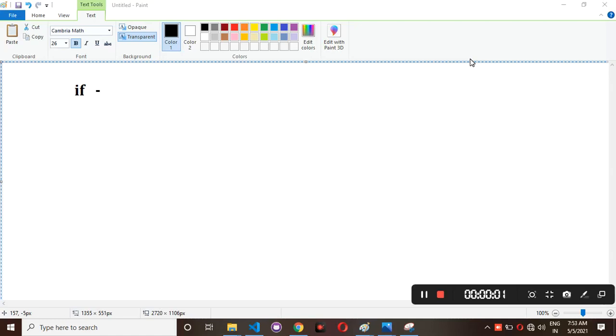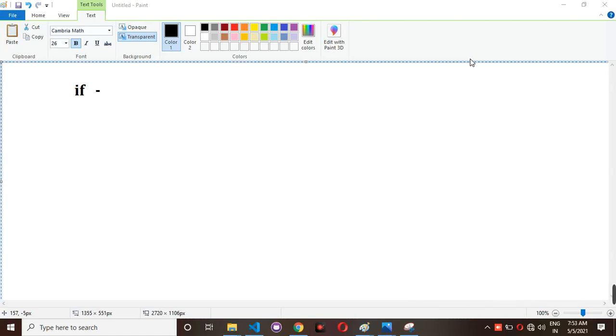Now I am going to explain about the block scope. Block scope means, for example, I am going to first explain the if statement. So here, if is a control statement. What is the if? If is a control statement.